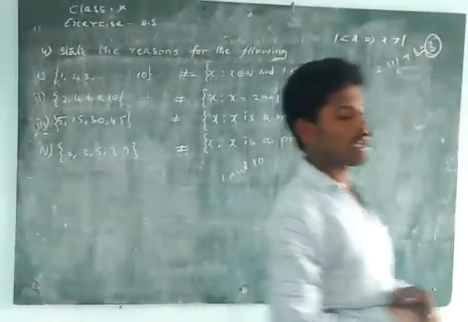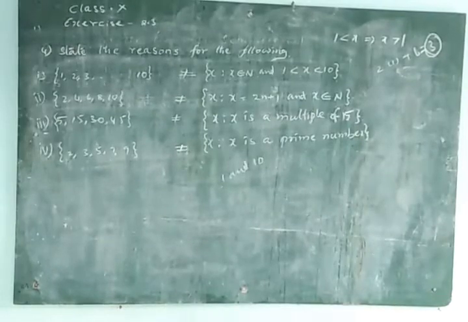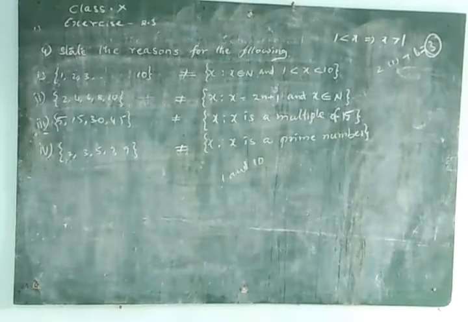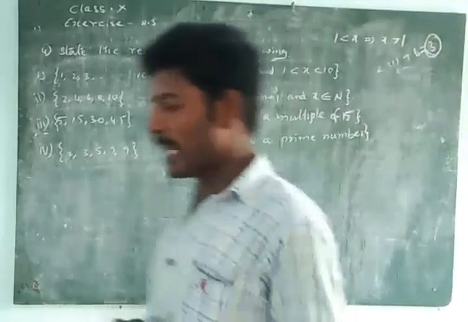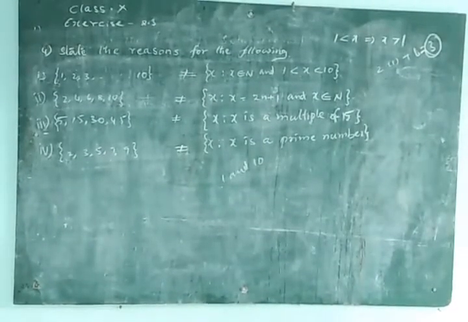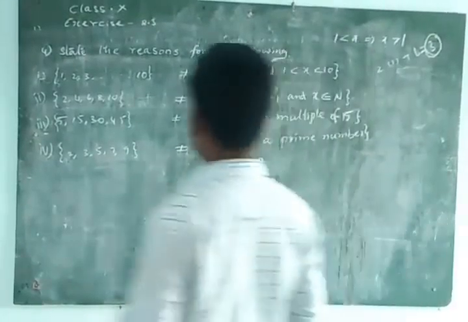5 is not a multiple. In RHS, x is a multiple of 15. But in LHS, 5 exists. 5 exists.